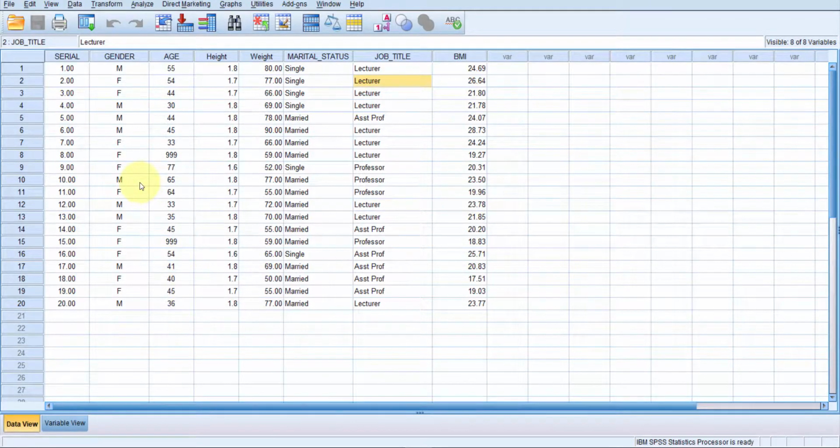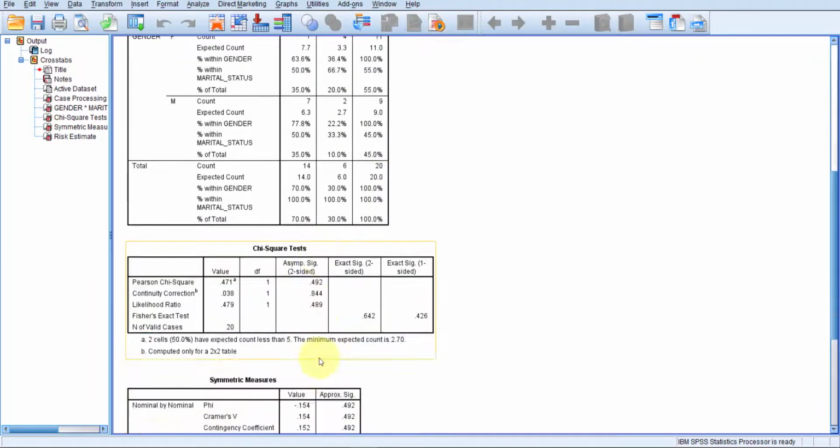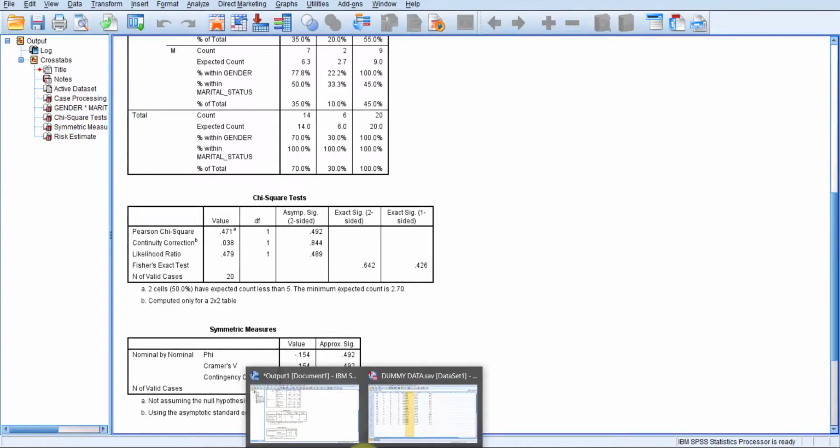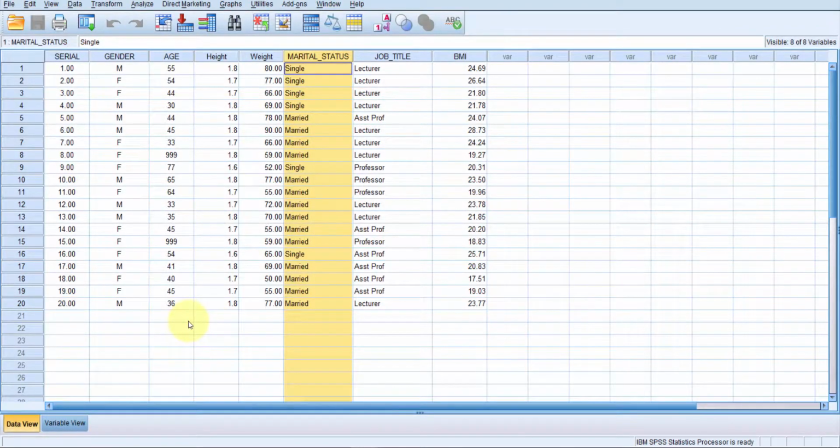In our example, we showed the association between gender and marital status, and the p-value was 0.492, which is not significant because it is more than 0.05. So we would write that the association between gender and marital status was not statistically significant, and then we will write our p-value.